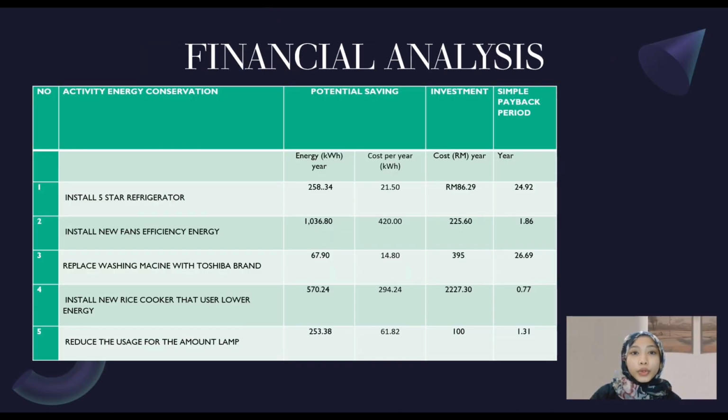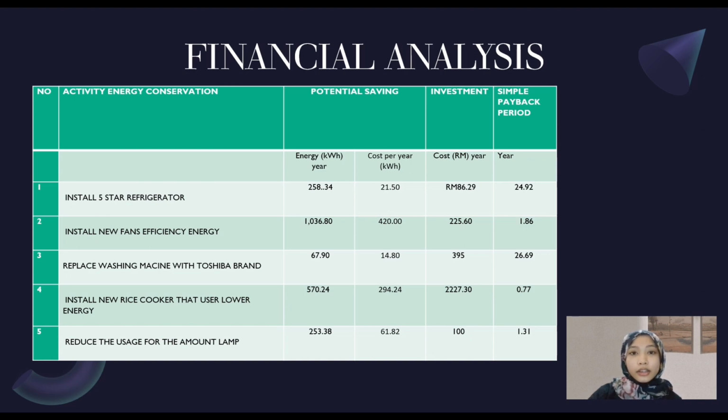Next, we will move to the financial analysis. We will install 5 appliances in order to save energy. The first one is install 5-star refrigerator. The second one, install new fan with efficient energy. The third one, replace washing machine with Toshiba brand. The fourth one, install new rice cooker that uses lower energy. And the last one, reduce the usage for the amount left.